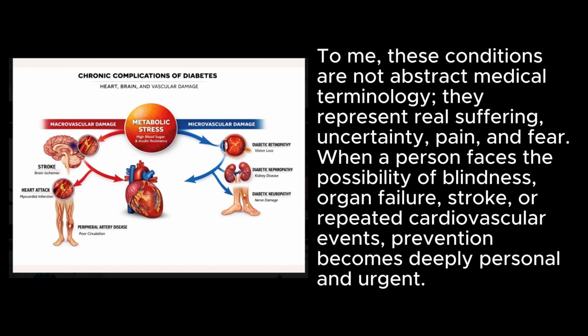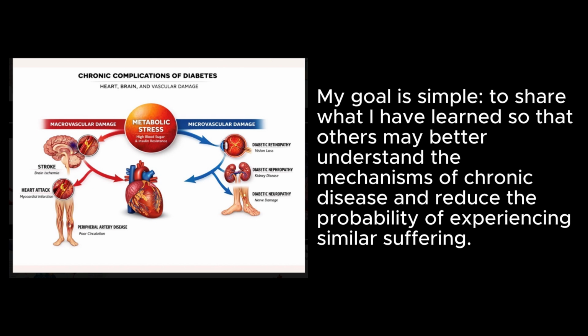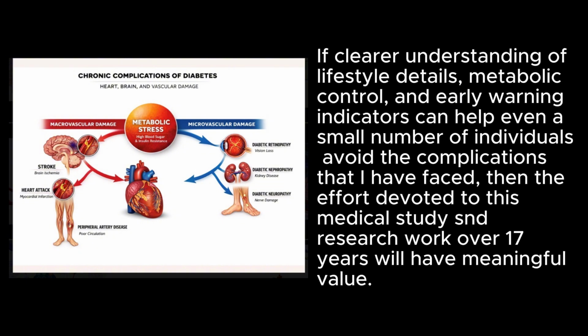To me, these conditions are not abstract medical terminology. They represent real suffering, uncertainty, pain, and fear. When a person faces the possibility of blindness, organ failure, stroke, or repeated cardiovascular events, prevention becomes deeply personal and urgent. My goal is simple: to share what I have learned so that others may better understand the mechanisms of chronic disease and reduce the probability of experiencing similar suffering. If clearer understanding of lifestyle details, metabolic control, and early warning indicators can help even a small number of individuals avoid the complications that I have faced, then the effort devoted to this medical study and research work over 17 years will have meaningful value.